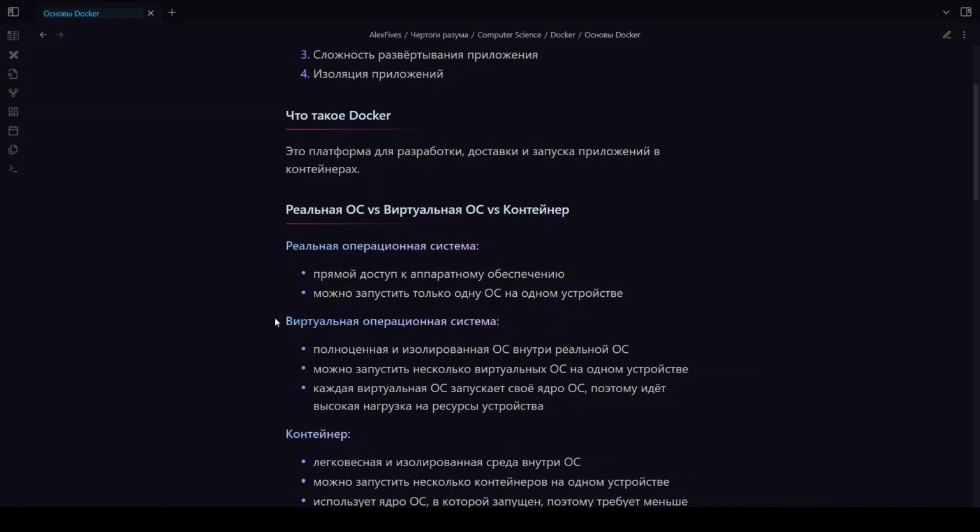The second option is to run on a virtual operating system. Here, the advantage is that it is isolated. If we run two virtual machines, they will not interfere with each other. They can intersect with each other only if we want them to. We can set up some network or shared disks, but they will not intersect. Accordingly, there is already isolation here. We can also run multiple virtual operating systems, such as Linux and Windows, simultaneously on one device. This is also an advantage compared to the real one.